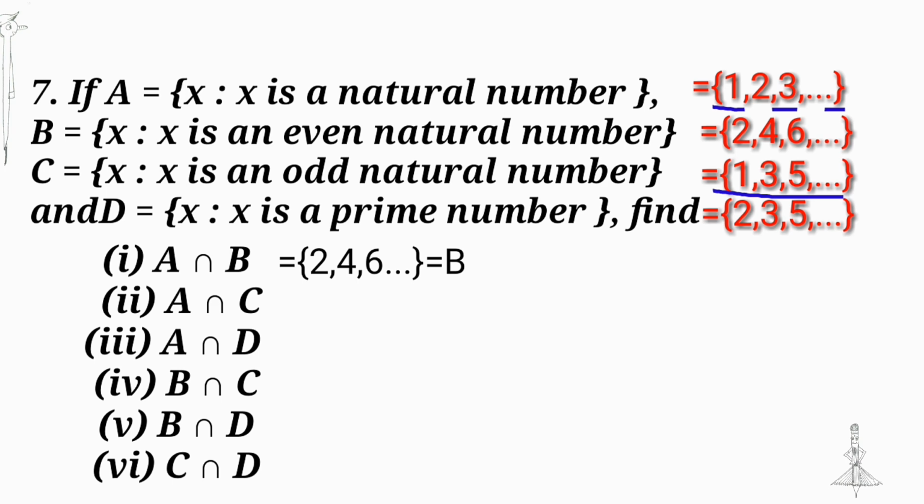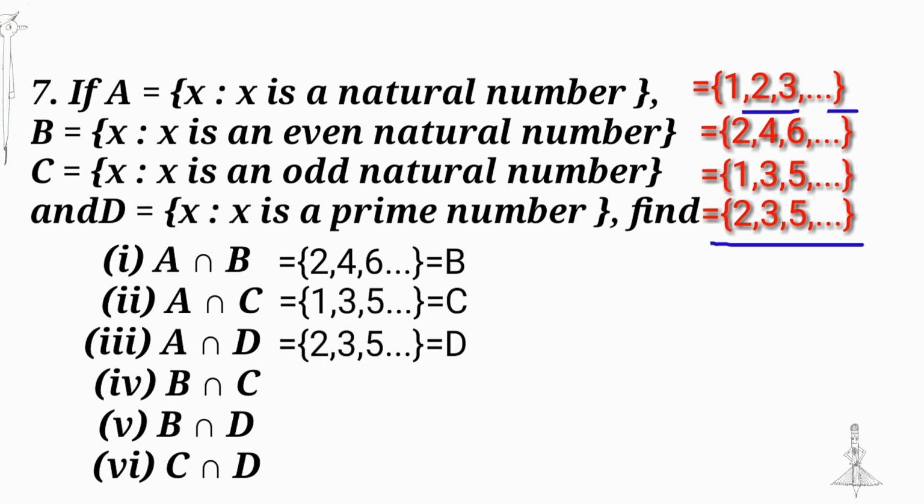A intersection C is the odd natural numbers. A intersection D is equal to the set of prime numbers. Next, B intersection C: no common elements are present in the set of even natural numbers and odd natural numbers. So, B intersection C is equal to null set. Next, B intersection D: 2 is the common element. C intersection D: we get the set of odd prime numbers.